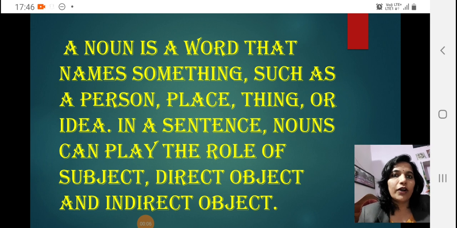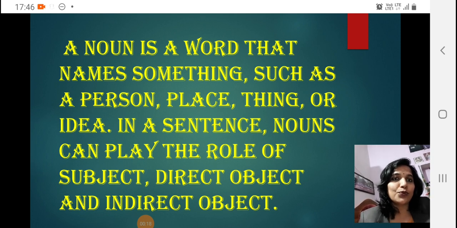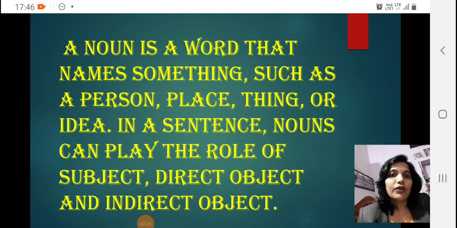So, here is the topic: noun. Noun is a very important topic, and it is the easiest topic in English grammar. Even a student of class 1 is introduced to this topic, but not as a noun, as a naming word. So we should understand the importance of this particular topic. Let's start without further delay.